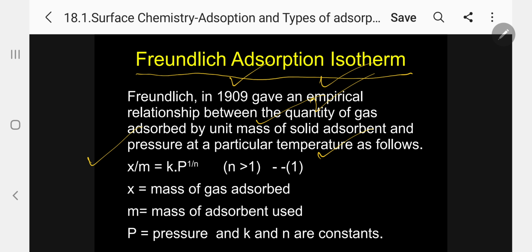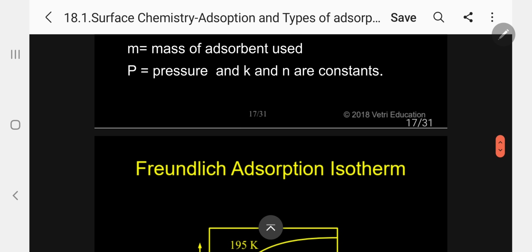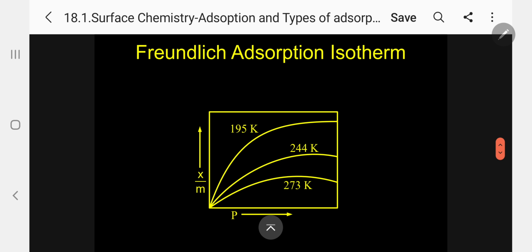Here n is greater than 1. What are the other terms? x equals mass of the gas adsorbed, m equals mass of the adsorbent used, p is pressure, and k and n are constants. Freundlich adsorption constants. Kindly follow. So these are the adsorption isotherms.